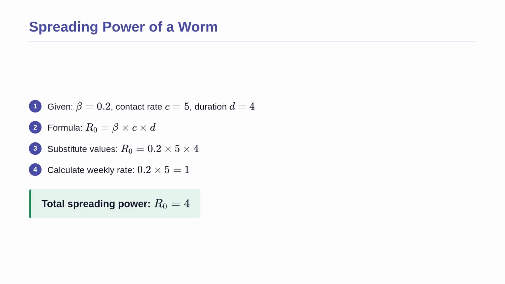We simply multiply the transmission probability, the contact rate, and the duration together. Multiplying 0.2 by 5 gives us exactly 1 new infection generated per week. Multiplying this by the 4-week duration gives a final answer of 4. This means 1 infected dog will pass the hookworm to 4 healthy dogs. Since 4 is greater than 1, a severe outbreak is imminent.